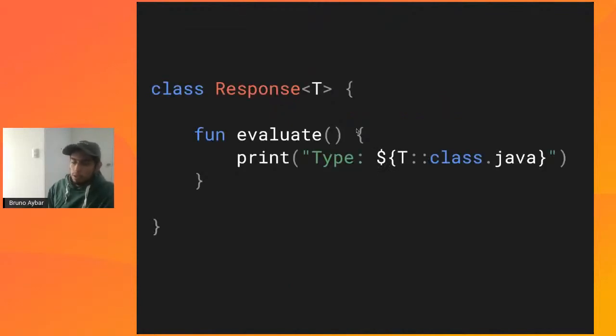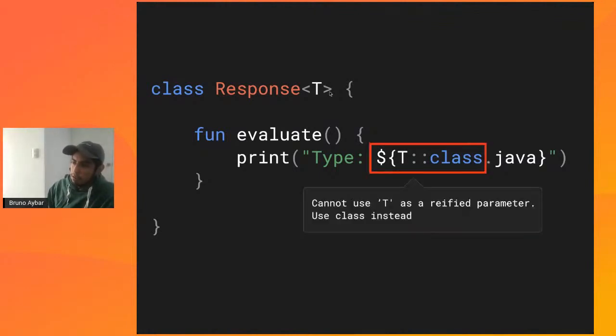All right, and we'll see an example. Let's say that we have a class called Response. It has a generic type. And we have a function that, when you run it, will try to print the type T. So this is what we want. It seems like a pretty simple piece of code. We just want to print the type T at runtime.